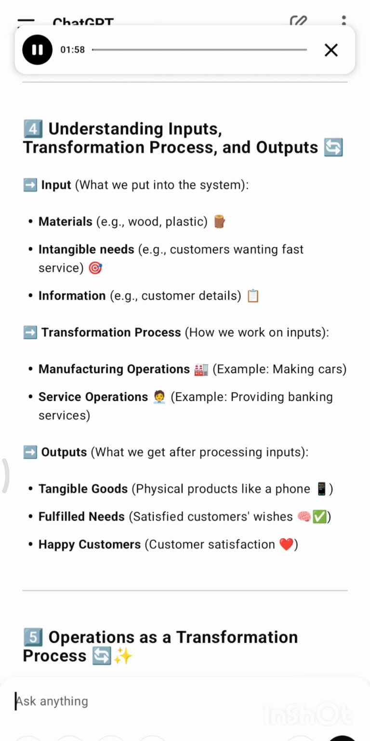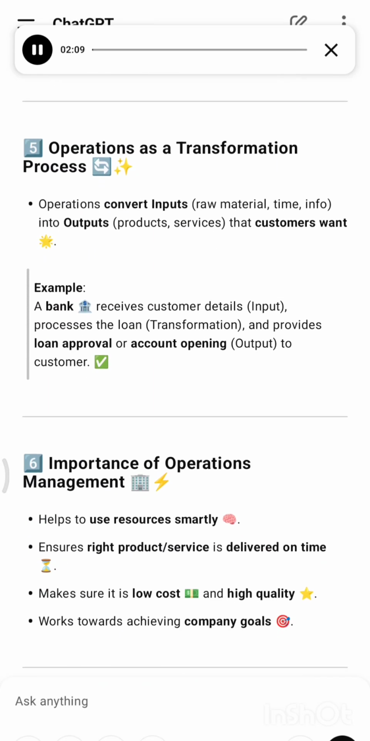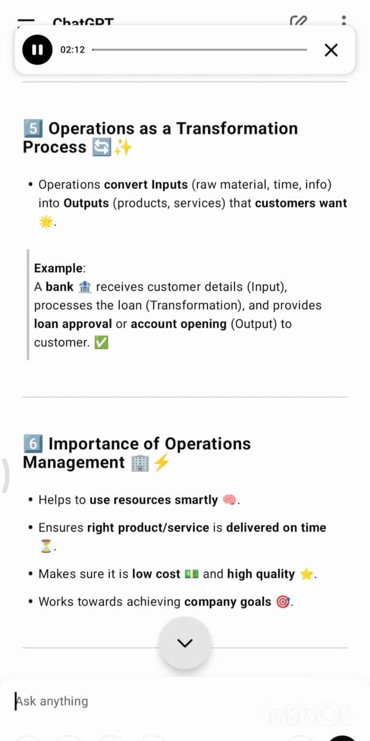Outputs: what we get after processing inputs. Tangible goods, physical products like a phone. Fulfilled needs, satisfied customers' wishes. Happy customers, customer satisfaction. 5. Operations as a transformation process. Operations convert inputs, raw material, time, info, into outputs, products, services that customers want. Example: a bank receives customer details as input, processes the loan as transformation, and provides loan approval or account opening as output to the customer.